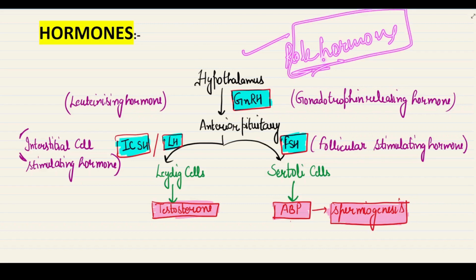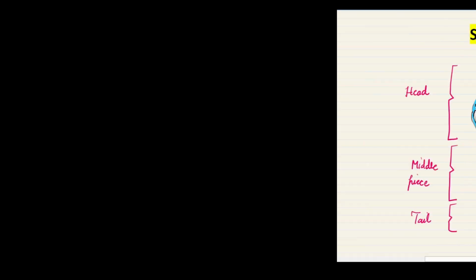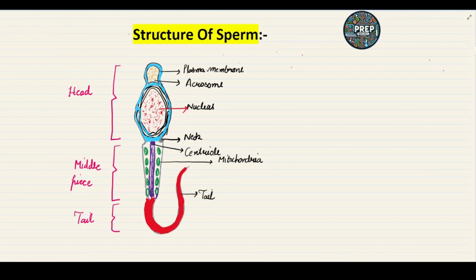I hope this is clear to you all. Now, by the process of spermatogenesis, the sperms are produced. Okay, now let us discuss the structure of the sperm. So this is the structure of the sperm. The structure of sperm is very, very important from your board exam point of view, so understand it carefully.